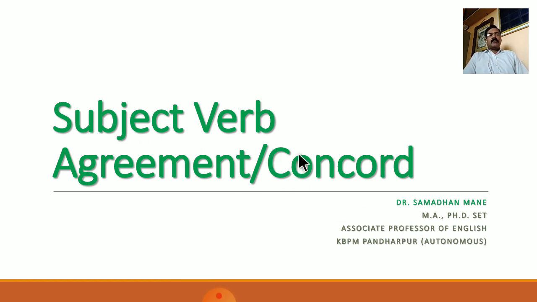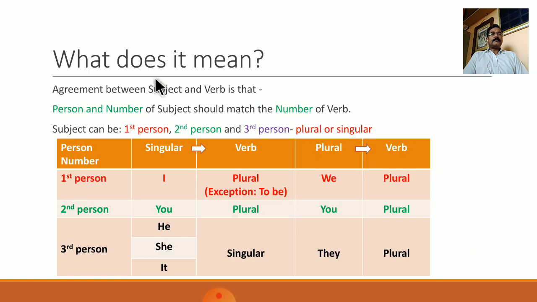Today we are going to discuss one of the most significant topics in English grammar, that is subject-verb agreement or subject-verb concord. So let us begin with what it means. It is a kind of agreement between subject and verb, and the agreement is that the person and number of the subject should match the number of the verb.